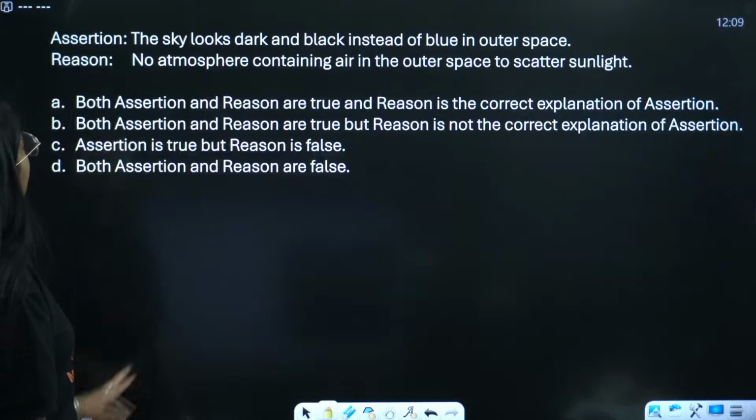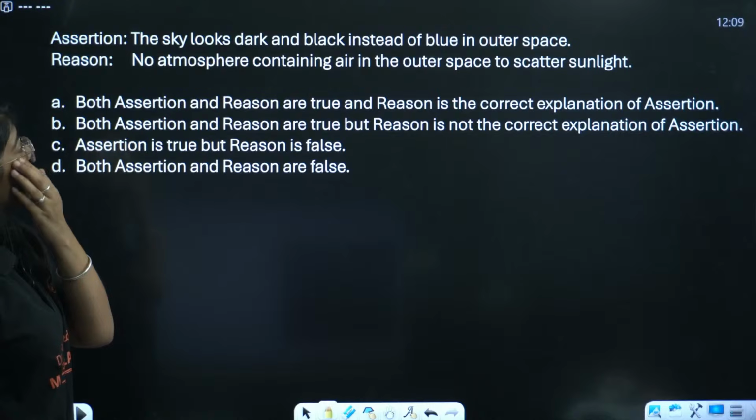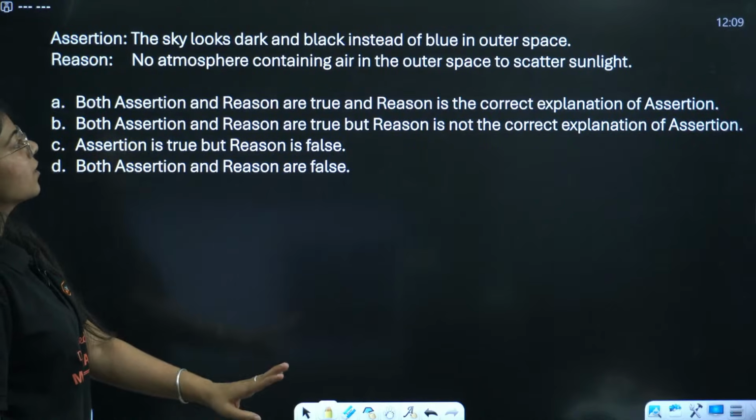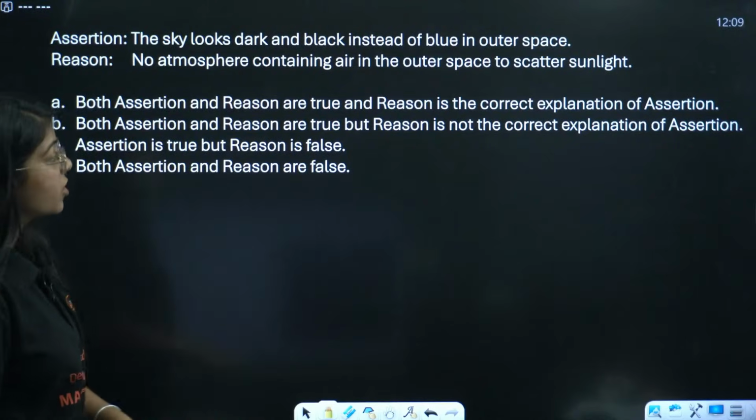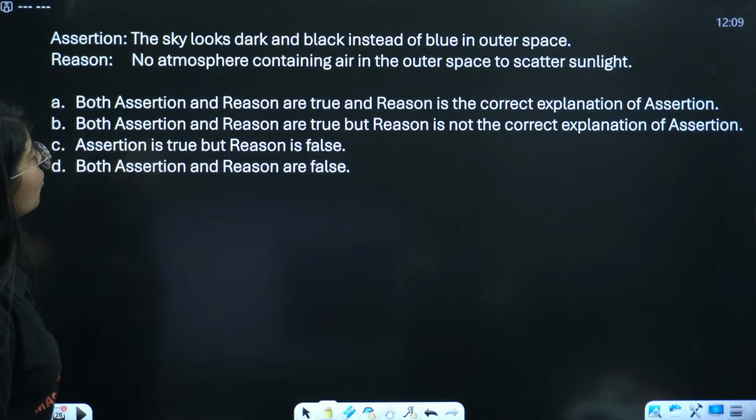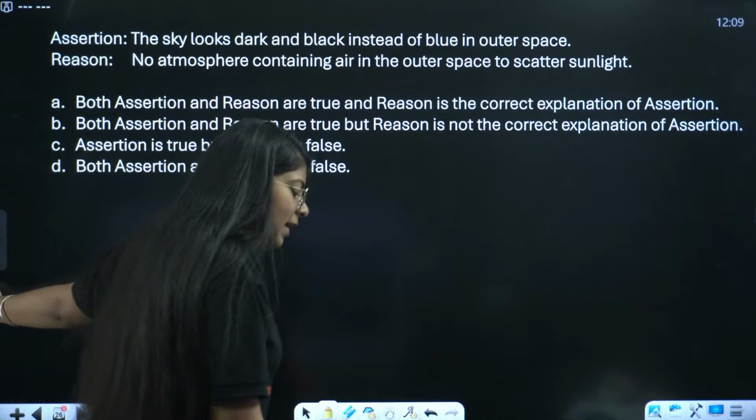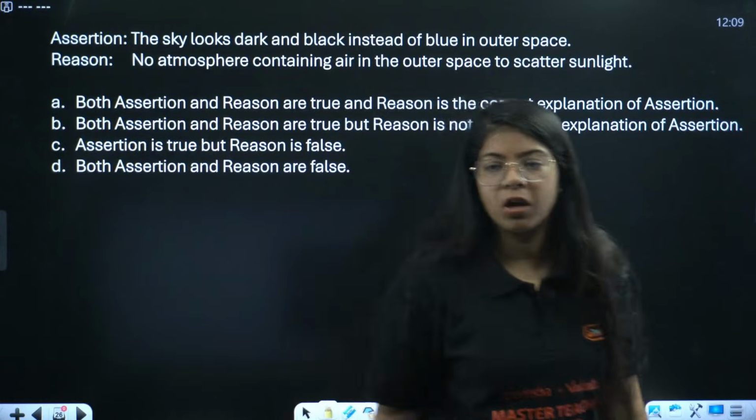We have an assertion that says the sky looks dark and black instead of blue in outer space. The reason says there is no atmosphere containing air in outer space to scatter sunlight. Is this correct or not?